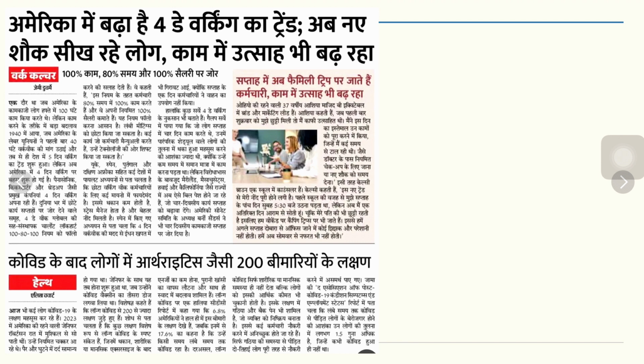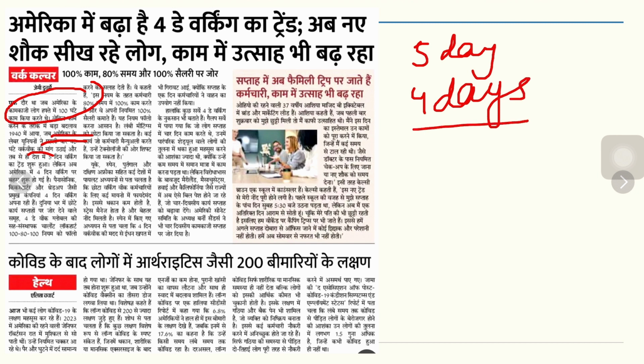Another major reason for this demand is the efficiency levels attached, when 100% of the work is now being finished in 80% of the time. Those people who want a 4-day week would be better invested, and they would be working harder as compared to those who want a 5 or 6-day week. In America, there was a time when people used to work 100 hours a week. Then unions talked about it and tried to bring it down to 40 hours, and they got it decreased also. So a 5-day working trend was started. Now a 4-day working trend is being talked about.